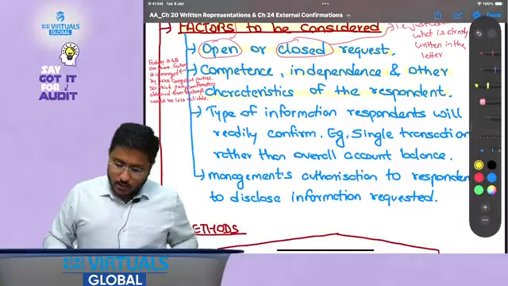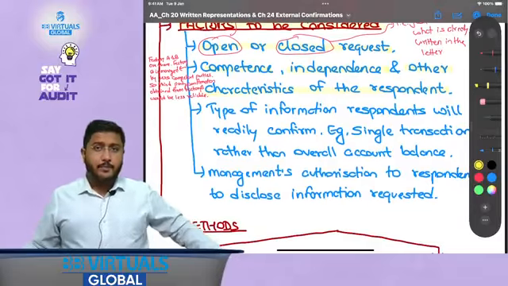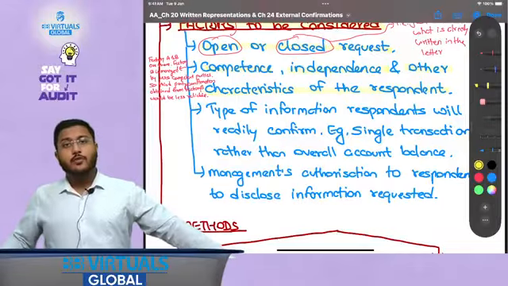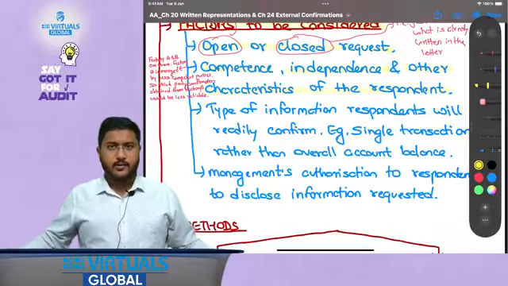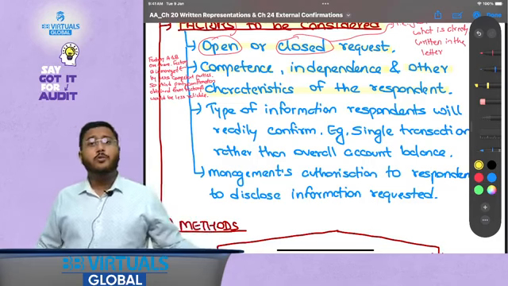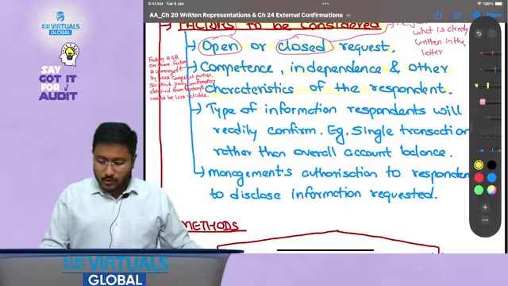Yes. Now, type of information respondents will readily confirm. That is, sometimes we know from our experience that in case of debtors, the information would be confirmed for total balances rather than one invoice. Total balances is readily available. But when we talk about the status of legal cases, individual cases are more easy to confirm.